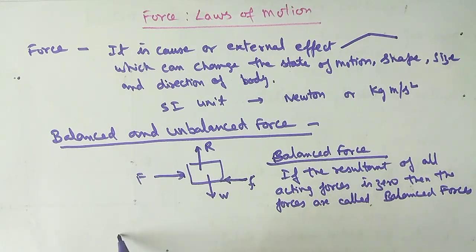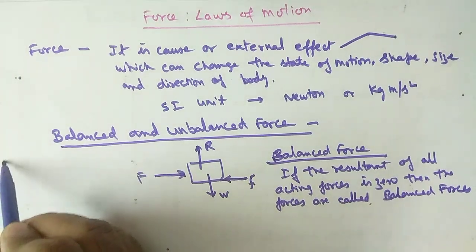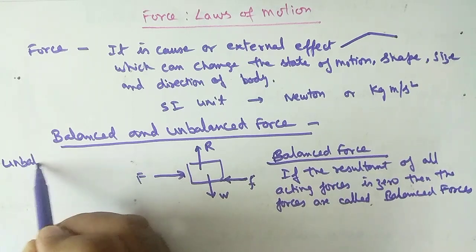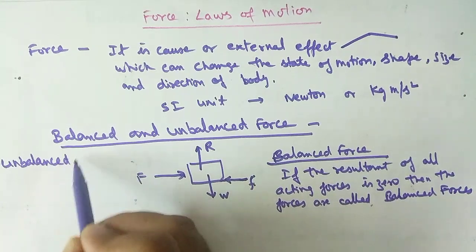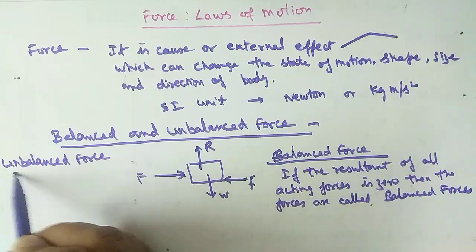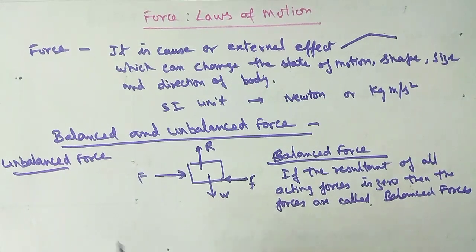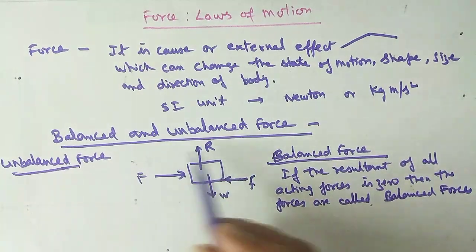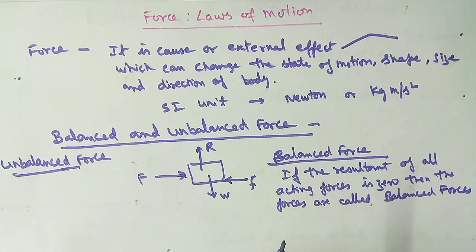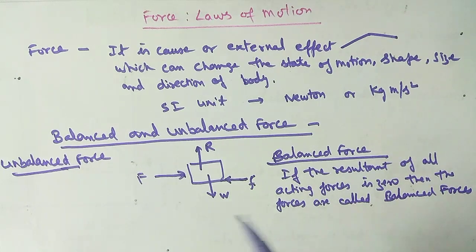Now let's discuss the unbalanced force. Unbalanced force means the resultant is not zero, so what will happen? The body will start moving.